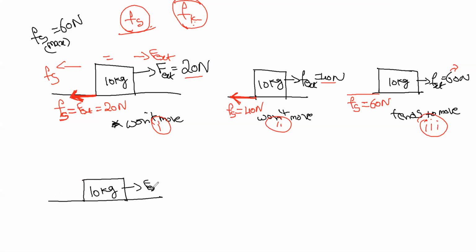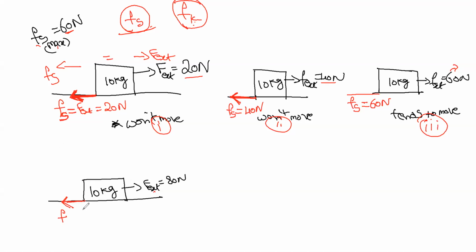Here we have external force. We just increase it from 60 to 80 Newton. Now the frictional force will be backwards, right? This is the frictional force F. So now we have to compare. When the external force is greater than static friction, that is the maximum static friction is 60 Newton, now we are applying 80 Newton. Obviously, we know that the body will move, right?